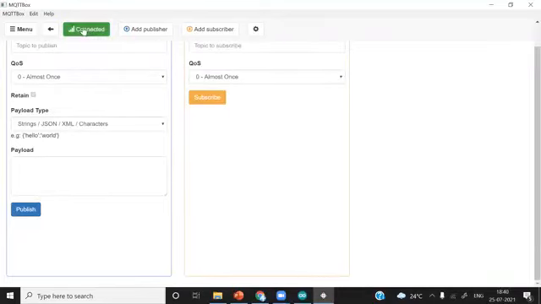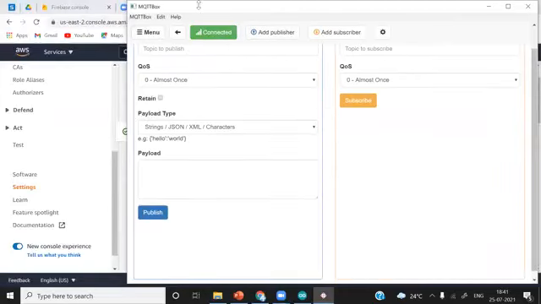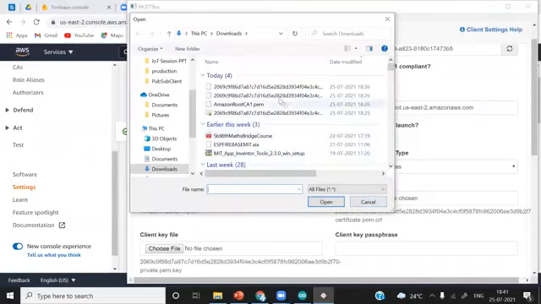Now it was showing not connected, and it is now saying that we have connected this MQTT box with AWS IoT. Now, what will happen if I choose the public key instead of this client certificate?